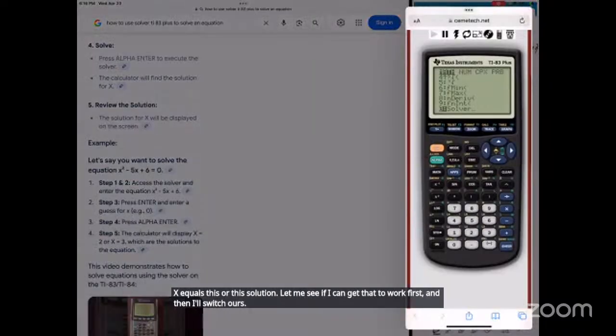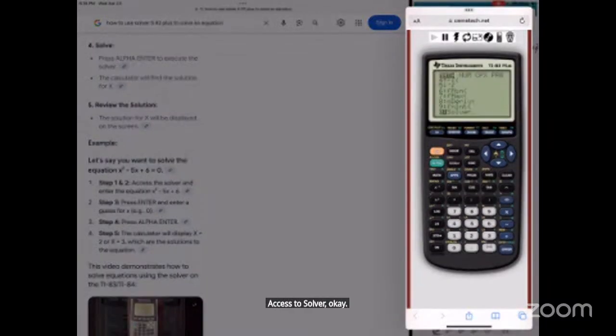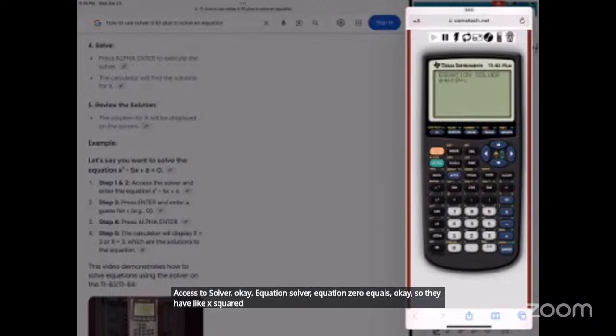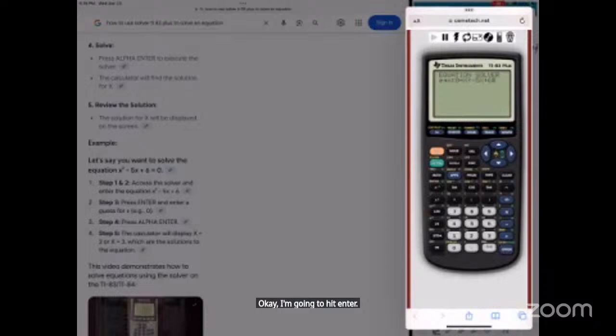Access the solver, okay. Equation solver, equation 0 equals, okay, so they have like x squared minus 5x plus 6. Okay, I'm gonna hit enter. Let me just hit, oh, alpha enter. Let me see.